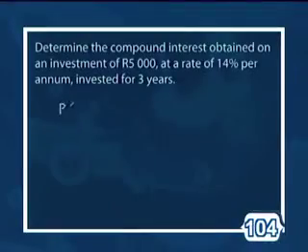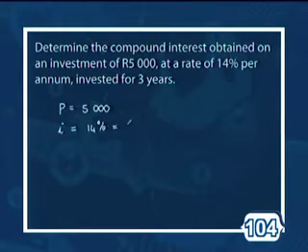All right, so what we're going to do is imagine that our initial amount in this example is 5,000 Rand. Our interest rate that they are talking about is 14%. So we know now that that's 14 over 100, or of course 0.14. And now we are going to be investing for 3 years, so n is equal to 3.